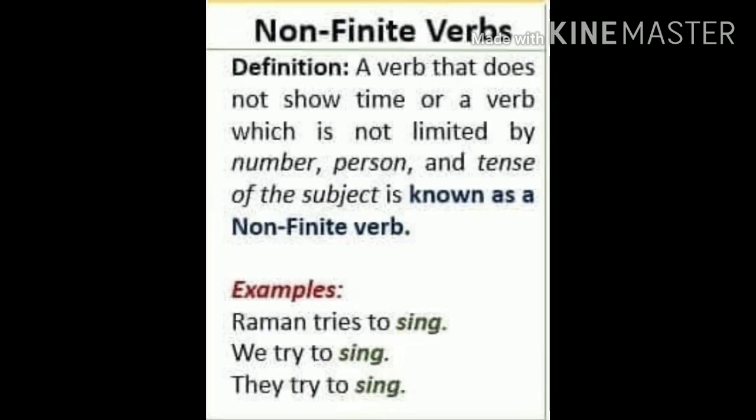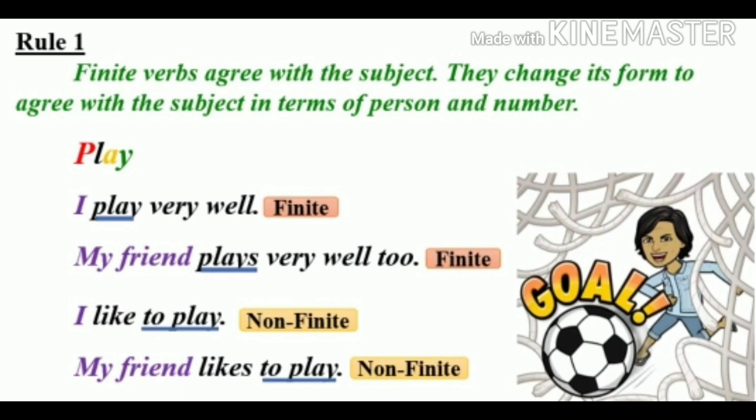Now understand what are non-finite verbs. A verb that does not show time or a verb which is not limited by number, person and tense of the subject is known as a non-finite verb. Examples: Raman tries to sing, we try to sing, they try to sing. So children, in these sentences you can see the non-finite verb to sing remains the same in all the three sentences. Children, now understand the rules.